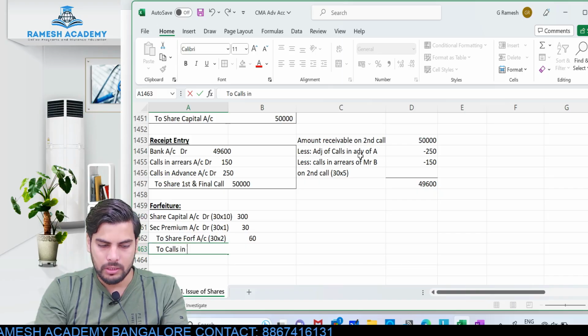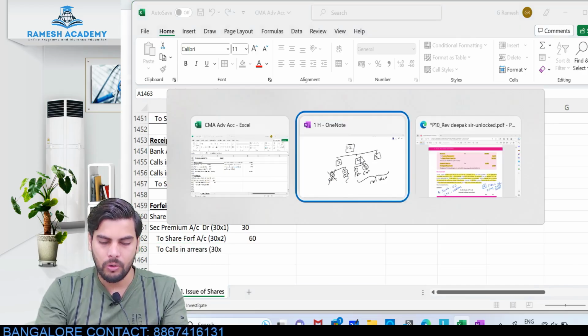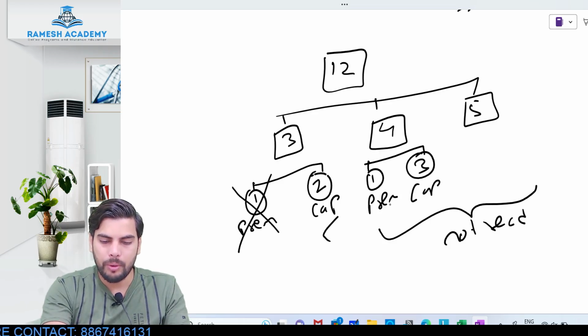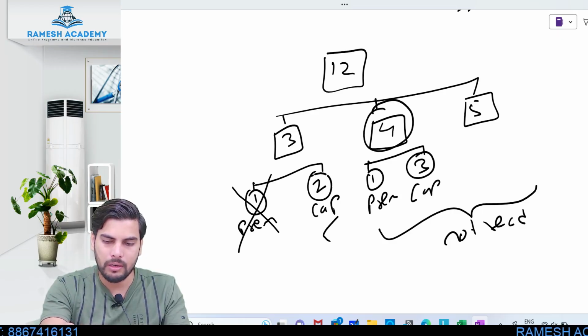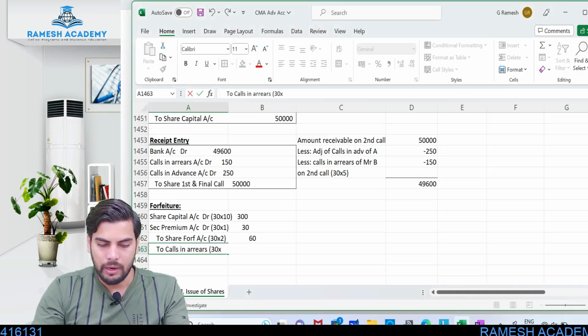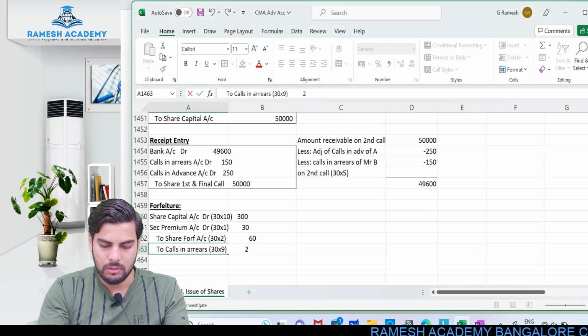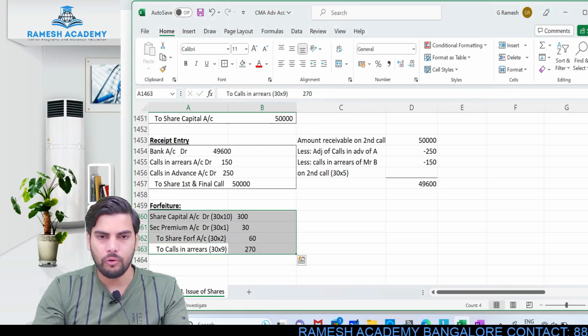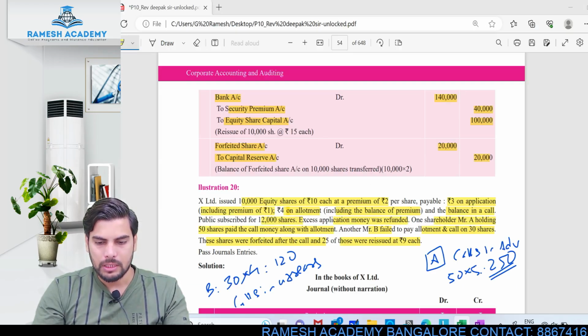Calls in arrears to the extent of the amount which is yet to be received. Okay, so 30 into how much is the amount which is yet to be received? Here this securities premium is not received, so you need to be considering this. So effectively 4 rupees over here and 5 rupees over here. 9 rupees is the amount which is in arrears. So this would be 270. This would be the entry for forfeiture. Clear? Just check out the solution.